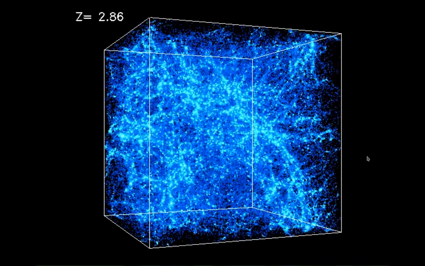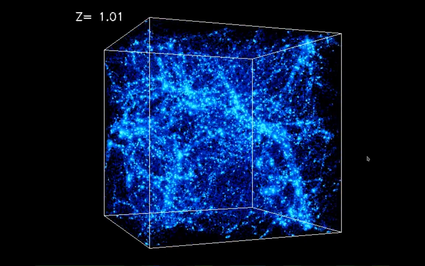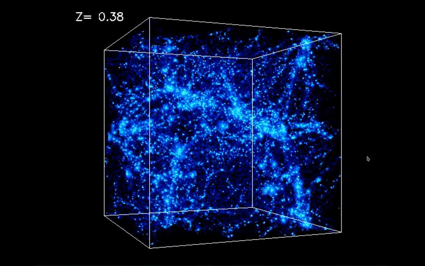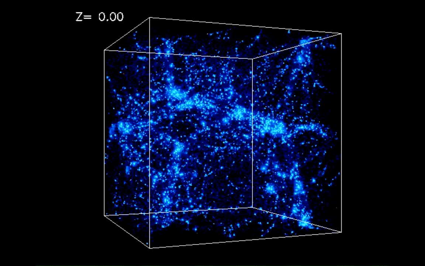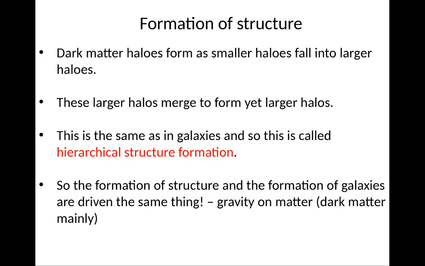Here's a computer simulation of that same thing. You start with something very, very uniform, let gravity take over, wait a while, and eventually at the end of the time, when the redshift equals 0, you form these large filamentary structures in the universe. The formation of structure occurs because dark matter halos form as small halos, and small halos form larger halos. These larger halos merge into still larger halos. This is the same as in galaxies, and this is called hierarchical structure formation. So the formation of structure and the formation of galaxies are driven by the same thing: gravity on matter, and dark matter mainly.